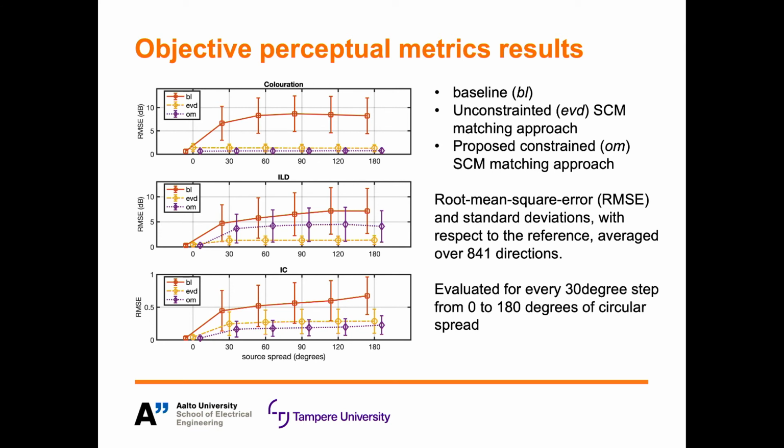So these are the root mean square errors and standard deviations, which were computed with respect to the reference case. And these are based on all 841 directions of the employed HRTF set, and also averaged over frequency. As you can see, when the source spreading is 0, all three methods revert back to point source panning, so the error is also 0. As the spreading increases, so does the error, but the two spatial covariance matching approaches always produce lower errors than the popular coherent spreading baseline approach.